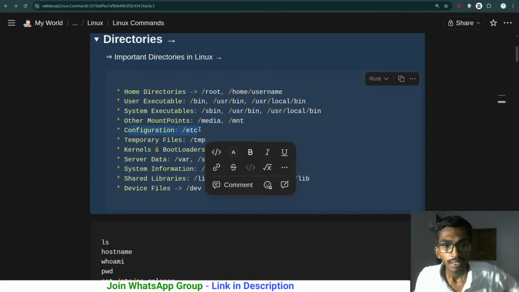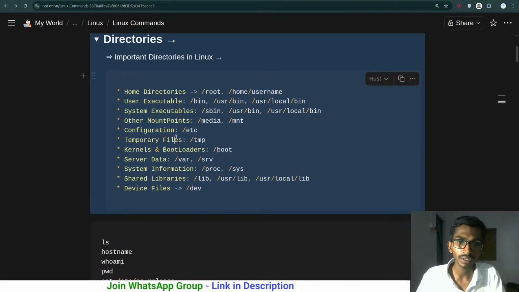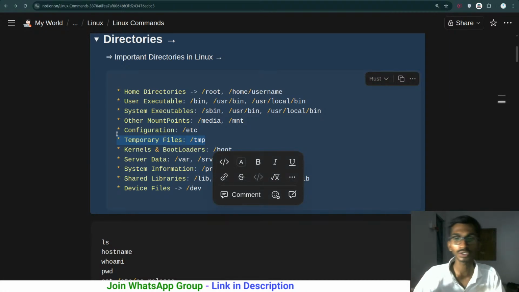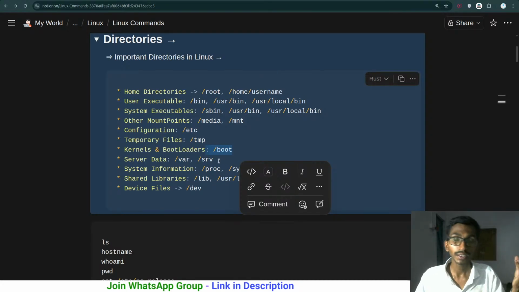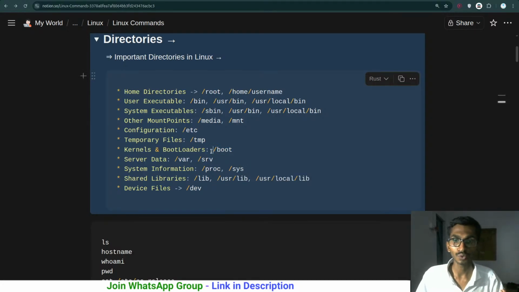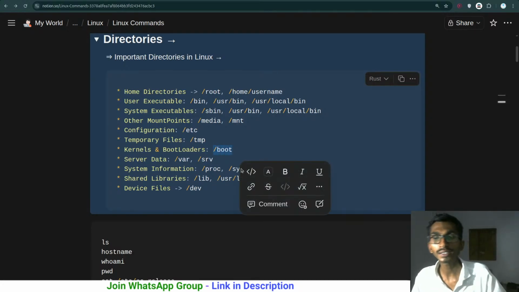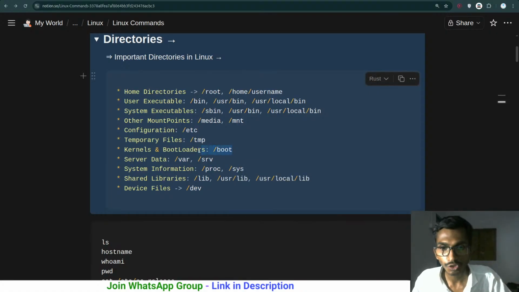For configuration, etc is responsible for storing all the configuration. We are even going to be talking about that. Temp is mainly for temporary files. So if you want to store some temporary files, you can use temp. Kernels and bootloaders live inside boot, and these are nothing but files. In Linux everything is a file, so though it is a directory, a directory itself is a file at the end.